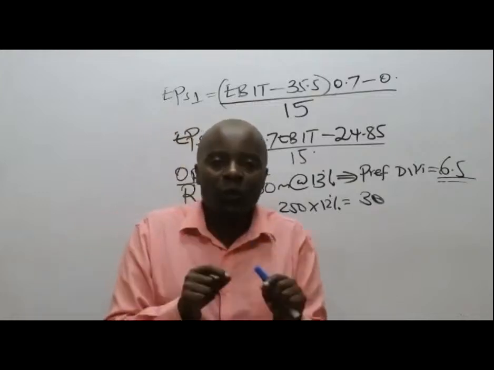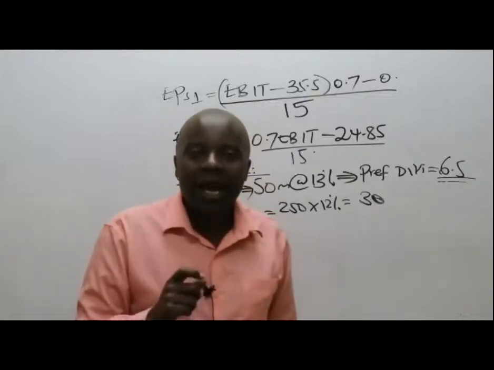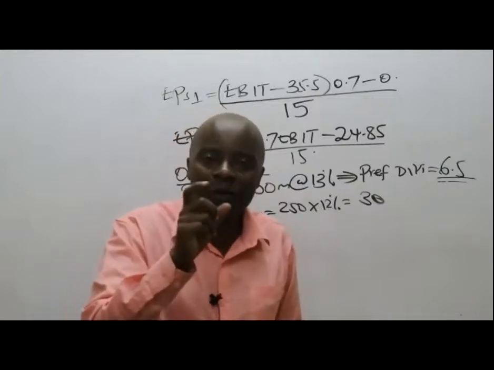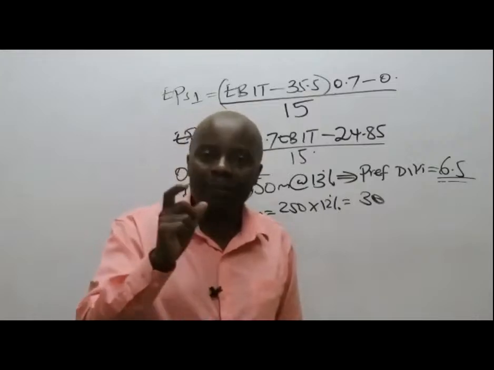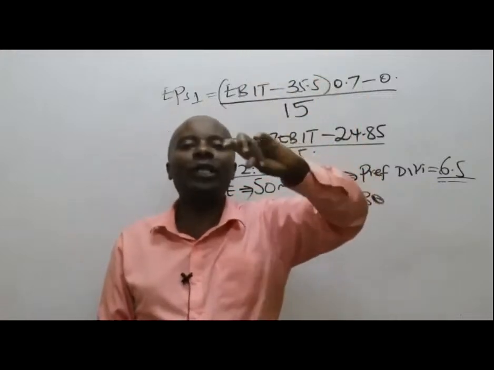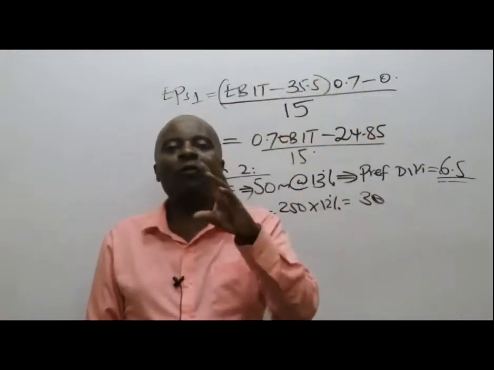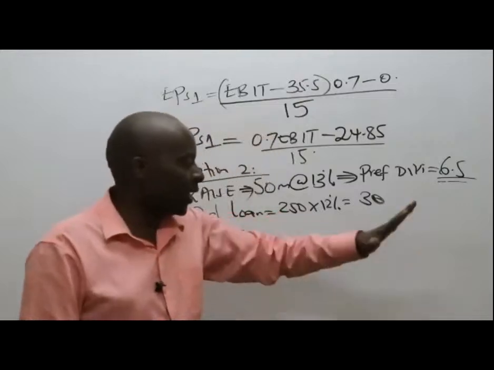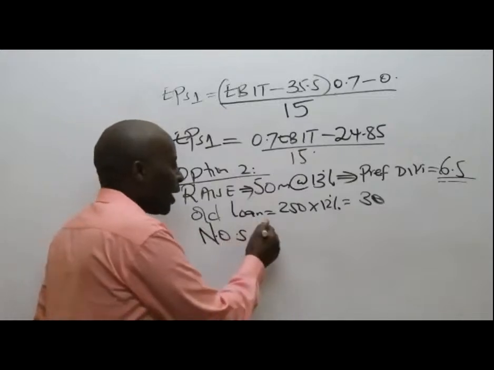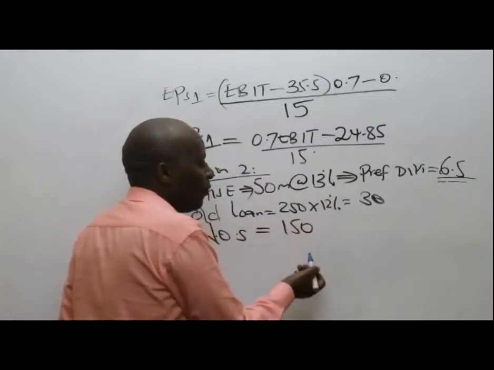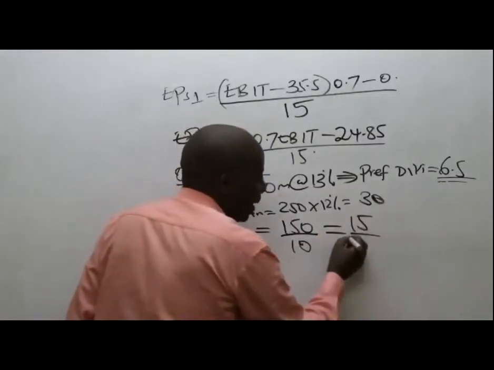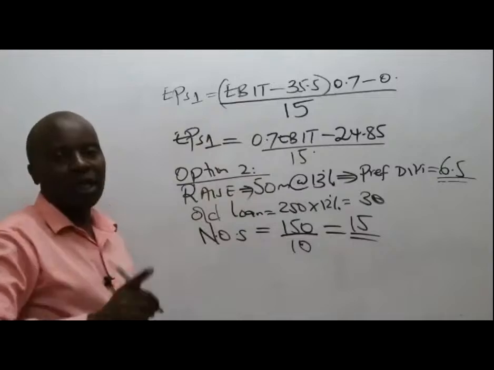We only pay interest on debt. If we go as per option number 2 and raise this 50 million using preference share capital, then the only interest we shall continue paying is our old interest on the debt of 250 million at 12%. So interest is only 30. And for the number of ordinary shares, we know that our ordinary share capital is 150 and the par value is 10. That leaves me with 15 shares.